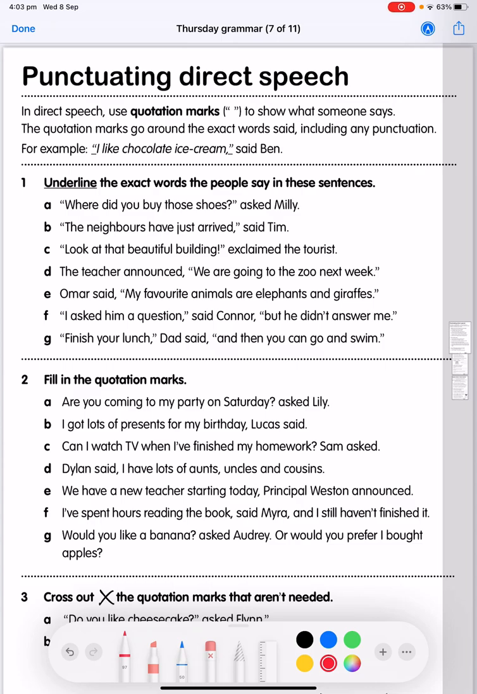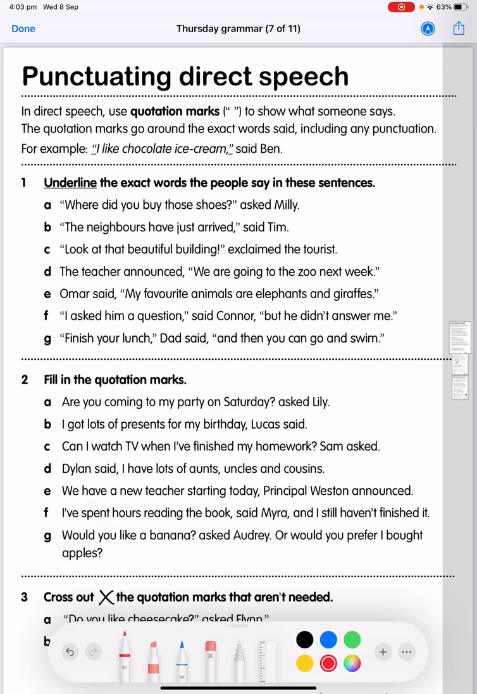Hi, Stage 2. Today for grammar, we're continuing on, following on from our Tuesday lesson, which was about direct and indirect speech. Today we're just focusing on direct speech and using the correct punctuation when we write that out. Just a refresher, direct speech is when we quote what someone says exactly, word for word, and we do that using speech marks or quotation marks.